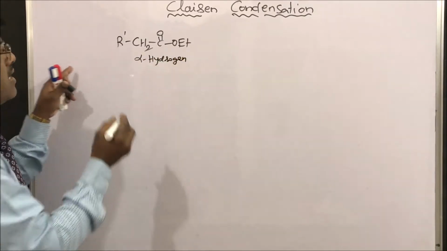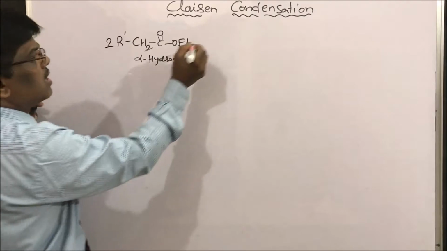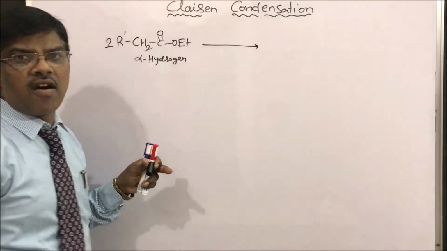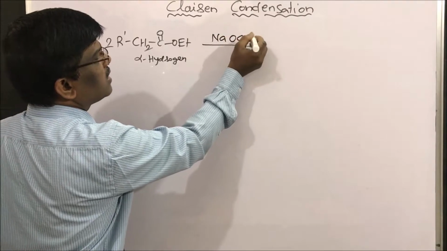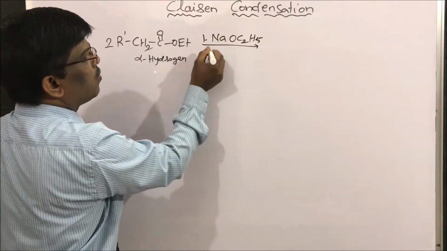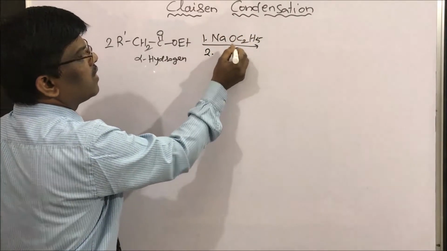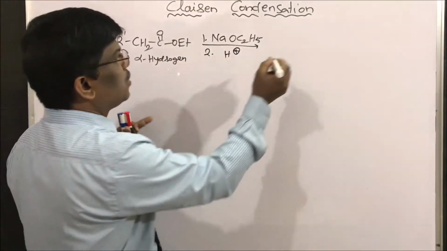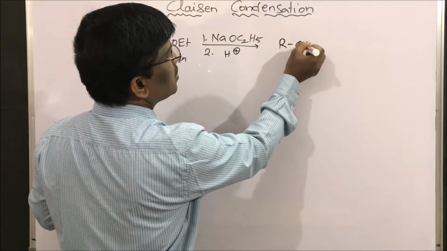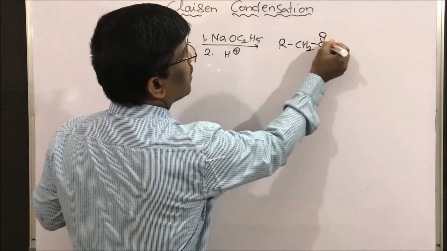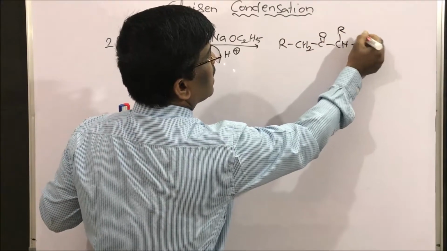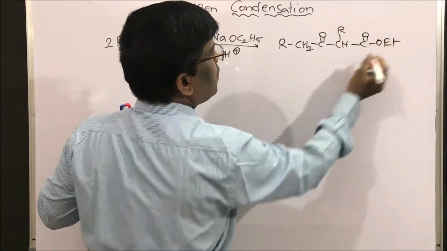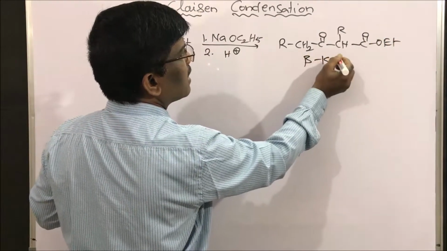Upon self condensation, let us take 2 moles, in the presence of a strong base, for example sodium ethoxide, C2H5ONa, followed by H+, usually acetic acid, we get RCH2COCHRCOOEt. This is a beta keto ester.